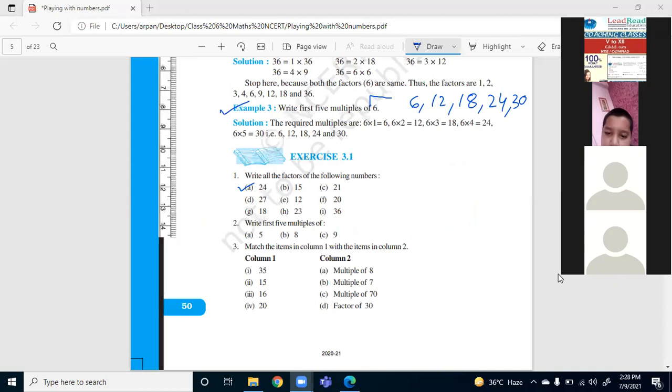Please find the factors of 23 and 36. Then we will discuss. Put it in the chat box. Ma'am, 23 and 36.